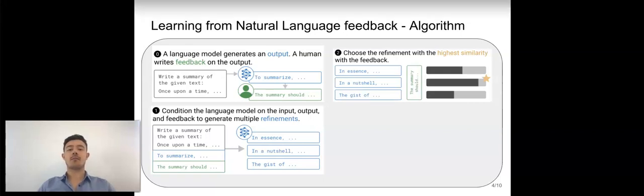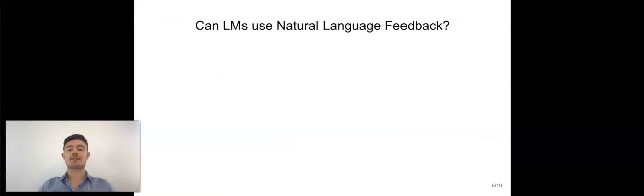Since we now have multiple refinements, we need a method to choose which one we eventually take. Optimally, we want to choose the one that incorporates most of the points mentioned in the feedback. This is what we do in step 2 of our algorithm. Concretely, we choose the refinement with the highest similarity with the feedback. There are various options on how one could calculate similarity. In our work, we use contrastive pre-trained embeddings offered by the OpenAI API to calculate the embedding of the feedback and the refinement. We then calculate the cosine similarity between each feedback refinement pair and select the one with the highest similarity.